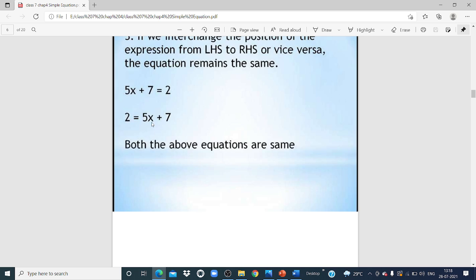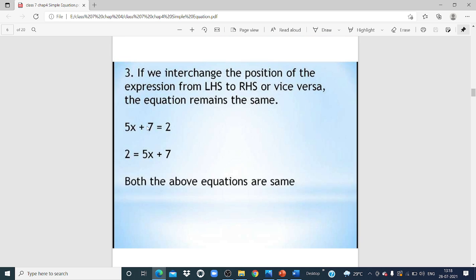So just take one more example: 5x plus 7 is equal to 2. If I interchange the position of LHS and RHS, what will happen? 2 is equal to 5x plus 7. So if we interchange the LHS and RHS, the answer remains the same.